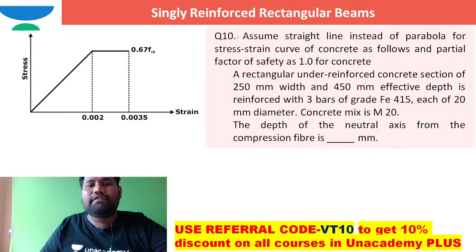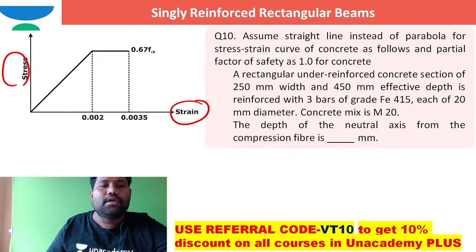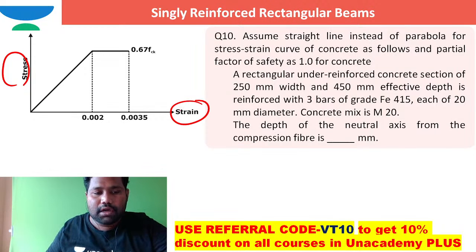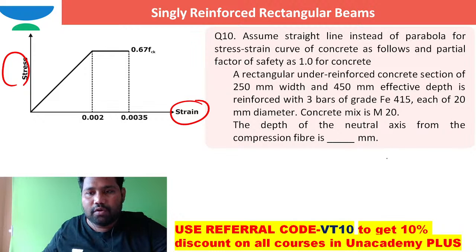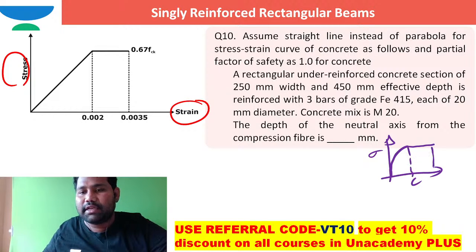Assume a straight line instead of a parabola for the stress strain curve of concrete as follows. So this is the stress and this is the strain. Generally, if you see the IS 456 stress block, maybe this is stress and this is strain, so there is a parabola from here and then it's a right line. You might have seen it in this way. This is a parabola and this is a straight line.